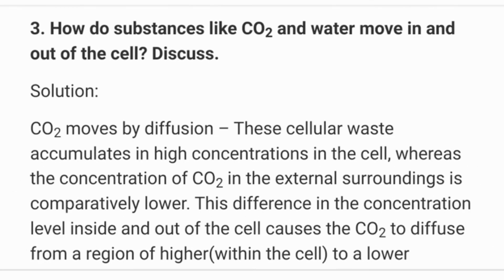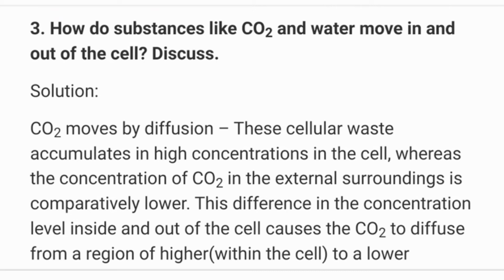Next one, how do substances like CO2 and water move in and out of the cell? Discuss. CO2, that is carbon dioxide. Carbon dioxide moves by diffusion. These cellular waste accumulates in high concentrations in the cell, whereas the concentration of CO2 in the external surroundings is comparatively lower.